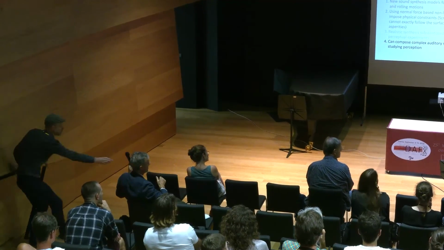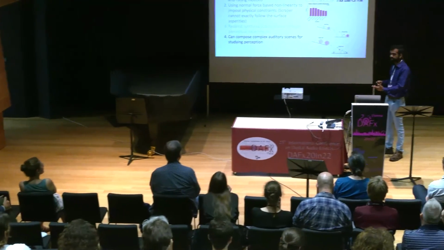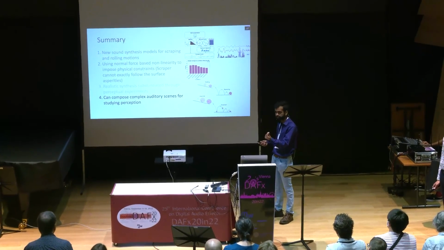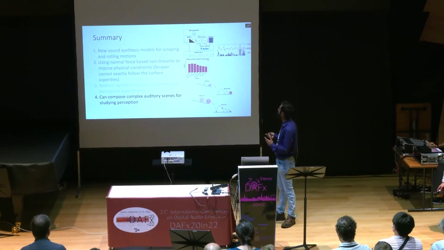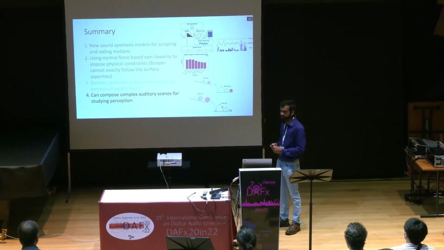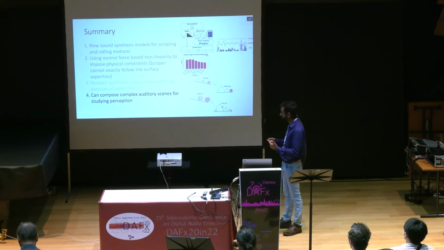So that's a great question. That's what we are working on now. Basically, right now we have simulated for smaller contact points, so we don't have a controllable parameter for extended areas, which would be the width of the scraper. That is something that we are still trying to build in.